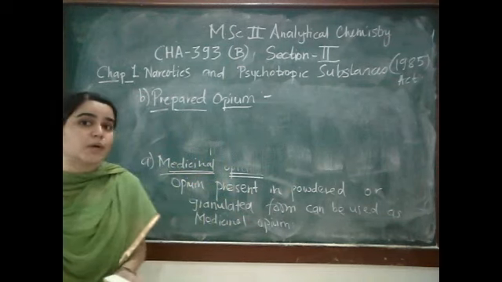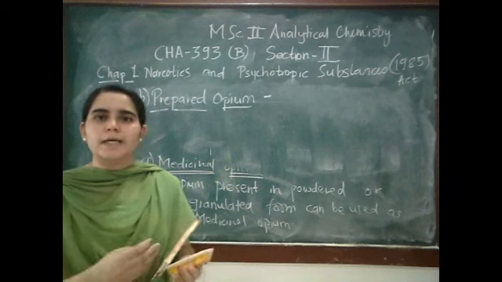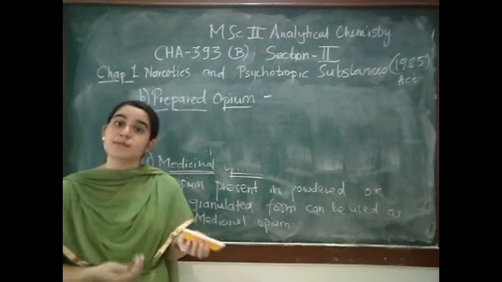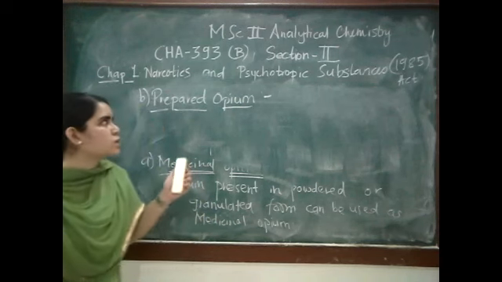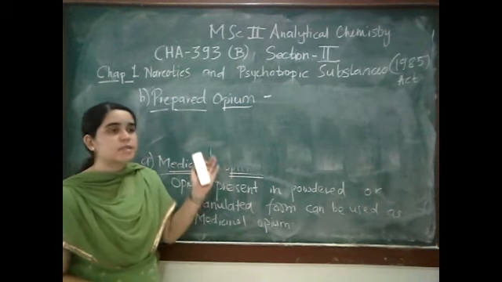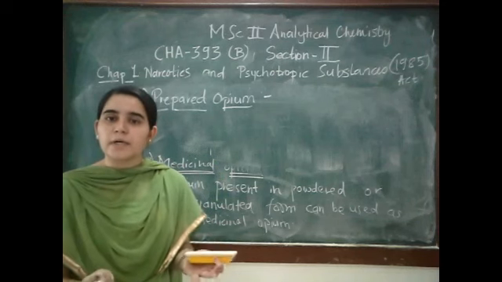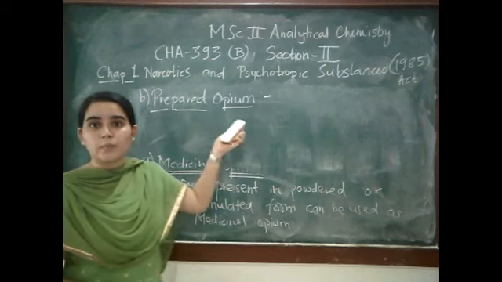At the beginning you are taking seed capsules of the opium plant, that is opium poppy, also called Papaver somniferum, which undergo a series of processes. The product obtained after the series of processes is called prepared opium.